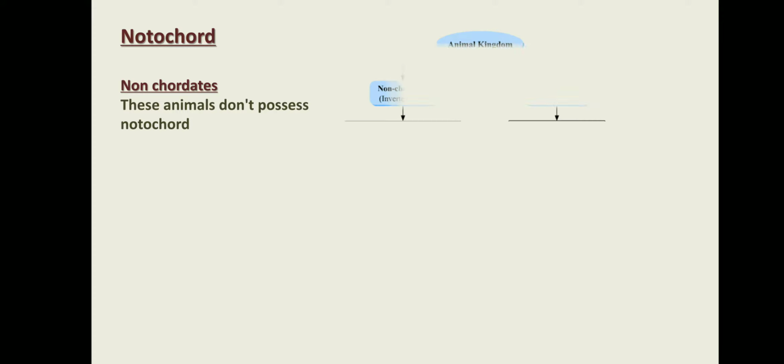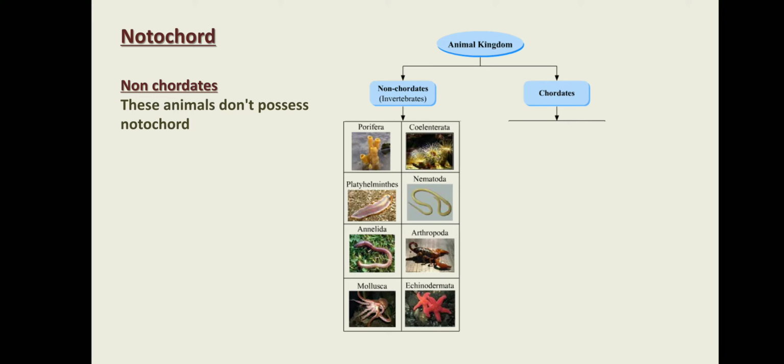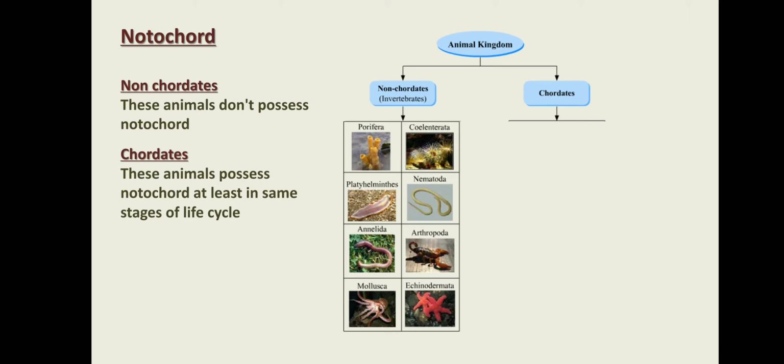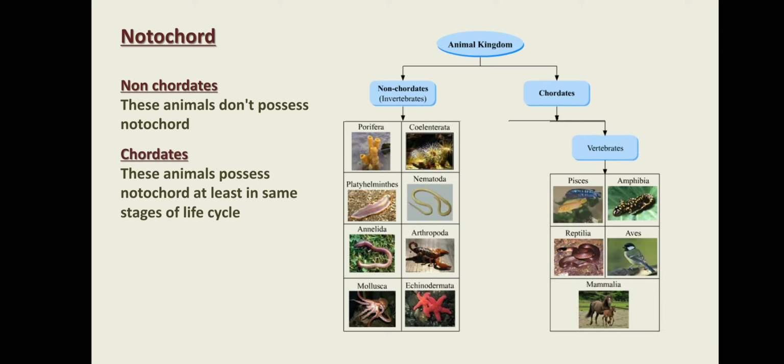Notochord, whether it is present or not. If it is not present, these animals are called non-chordates, non-vertebrates. Most of the groups are non-chordates: Porifera, Coelenterata, Platyhelminthes, Nematoda, Annelida, Arthropoda, Mollusca, Echinodermata. All are non-chordates. Second is chordates. All the fishes, frogs, reptiles, birds and mammals are chordates. They have notochord throughout life.